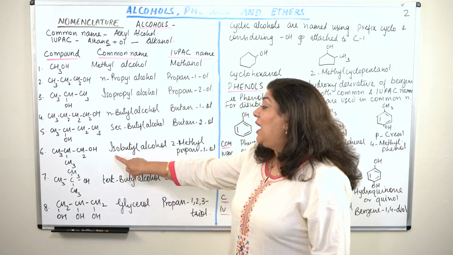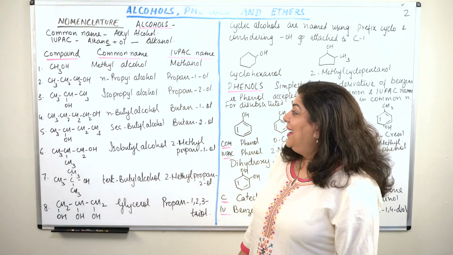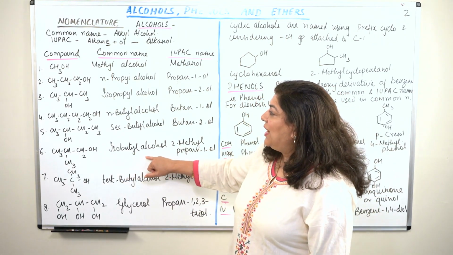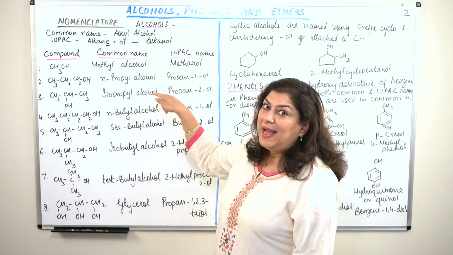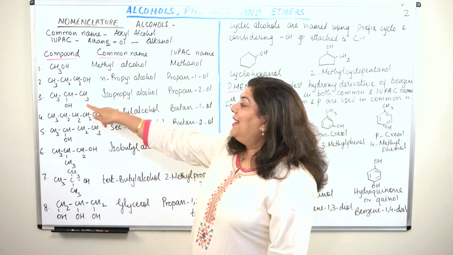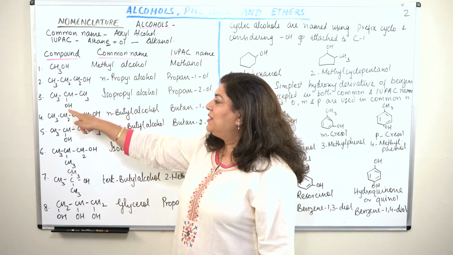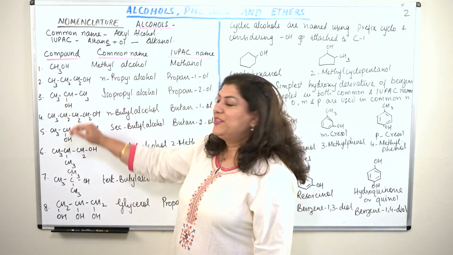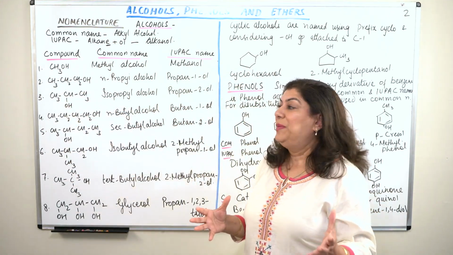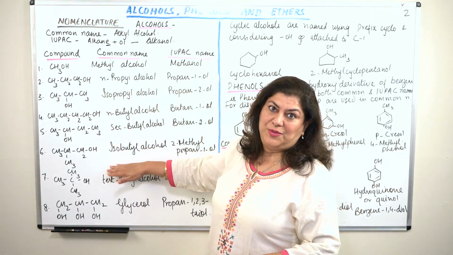So this becomes isobutyl alcohol, just as here we called it isopropyl alcohol. Basically, it's just a way of writing. I could have written the CH3 here and the OH here. So it would appear kind of similar, and then the confusion would be less. But they are basically similar compounds.